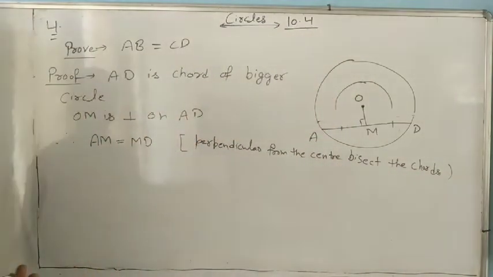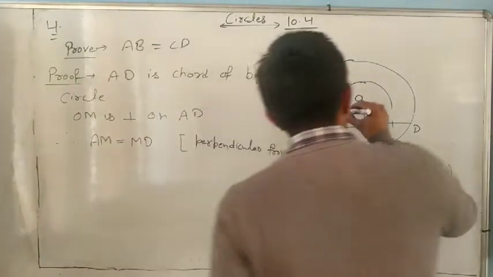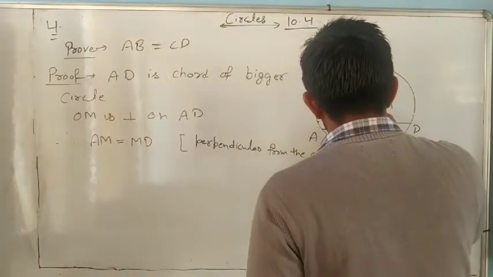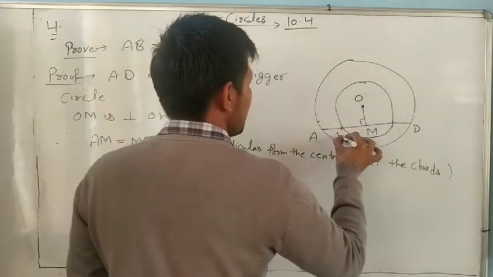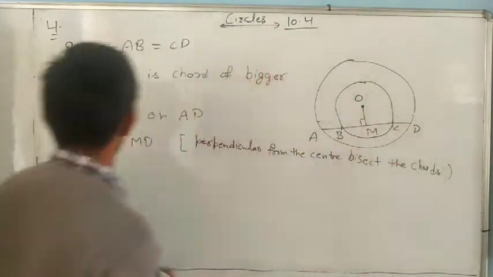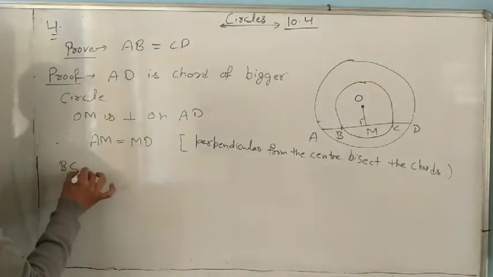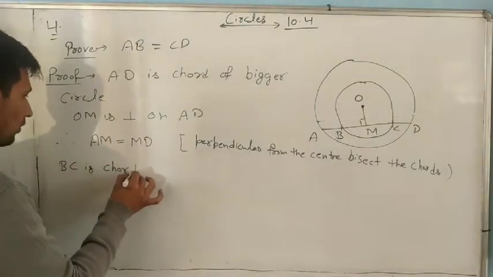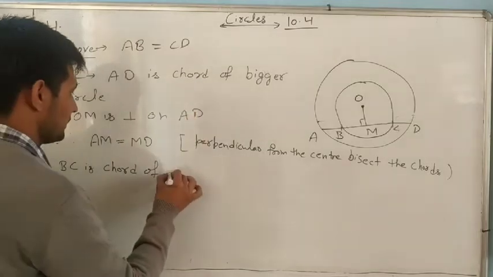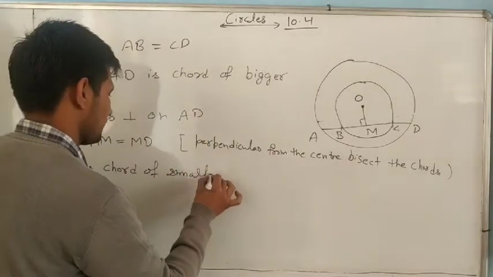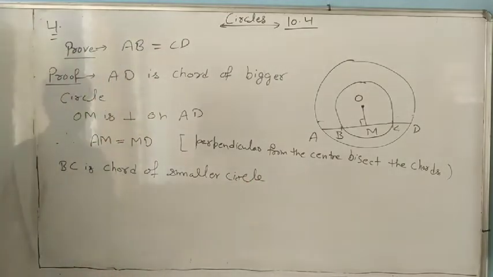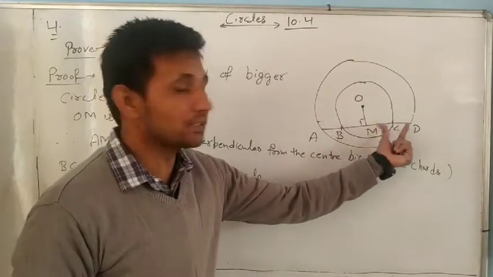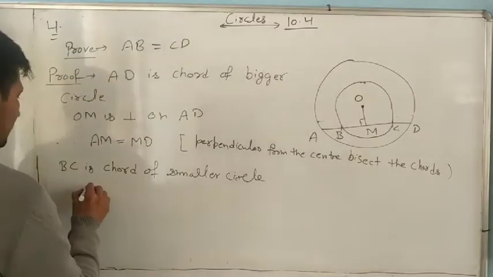Next, same as before. If we take this smaller circle, with B and C, you can write BC is a chord of the smaller circle, and we know OM is also perpendicular.